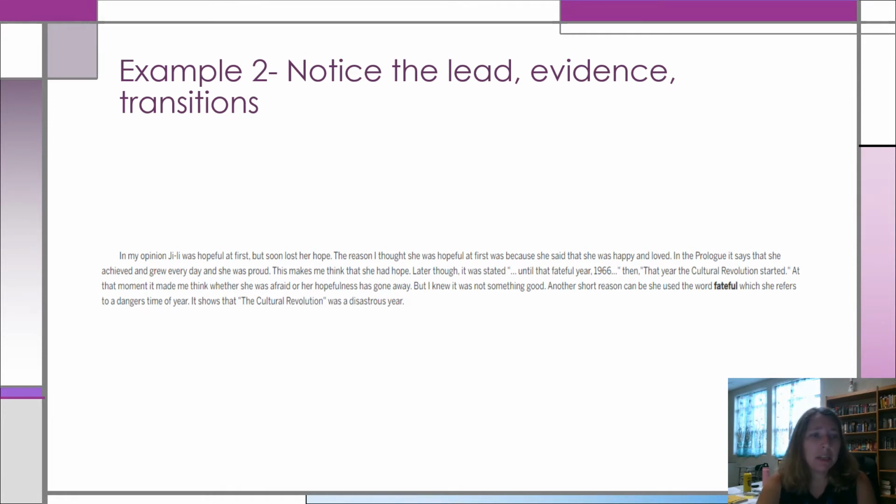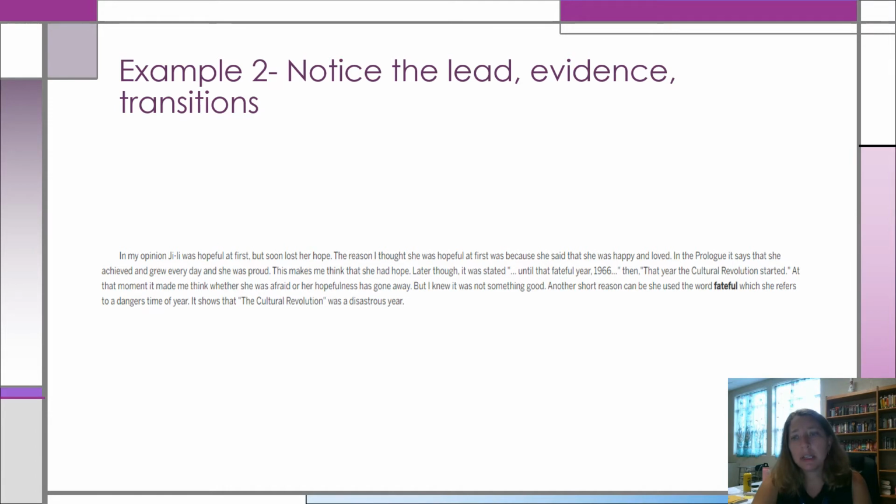It says, in my opinion, Ji Lee was hopeful at first, but soon lost her hope. The reason I thought she was hopeful at first was because she said that she was happy and loved. In the prologue, it says that she achieved and grew every day and she was proud. This makes me think she had hope. Later, though, it's as it was stated, until that fateful year 1966. Then, that's the year the Cultural Revolution started. At that moment, it made me think whether she was afraid or her hopefulness has gone away, but I knew it was not something good.